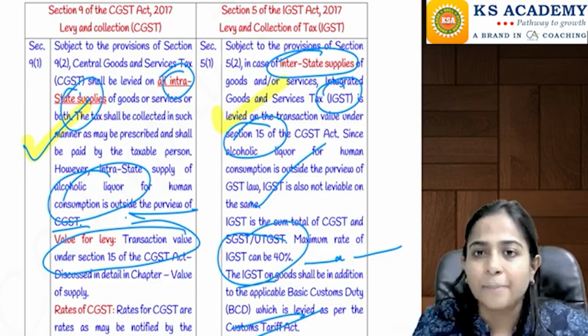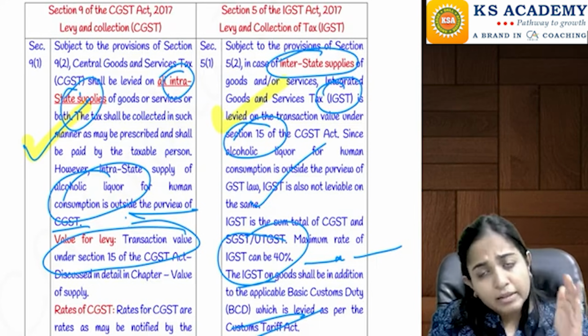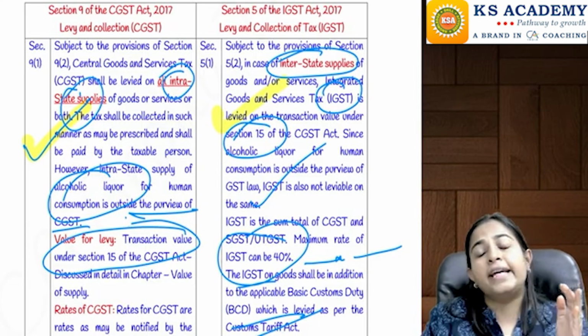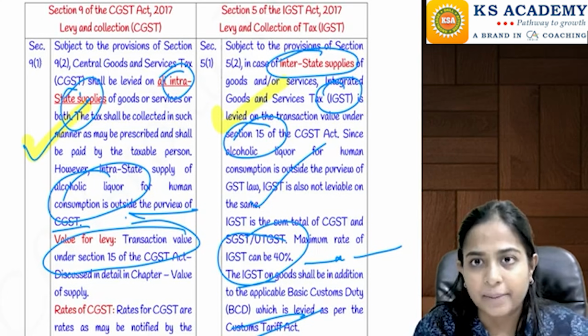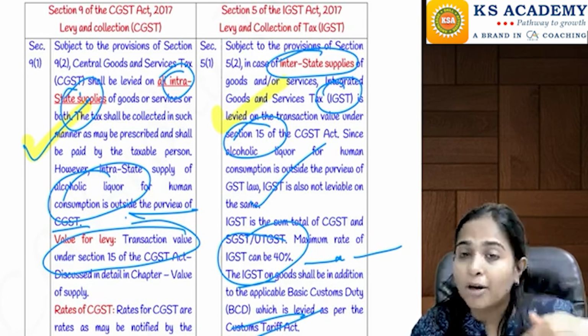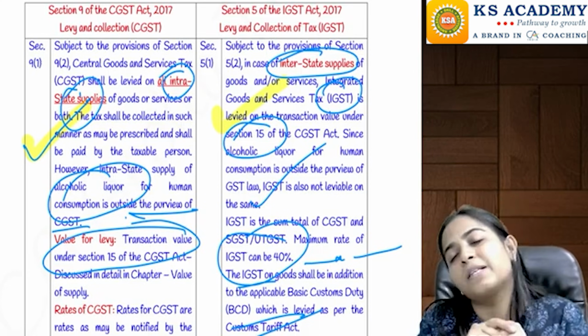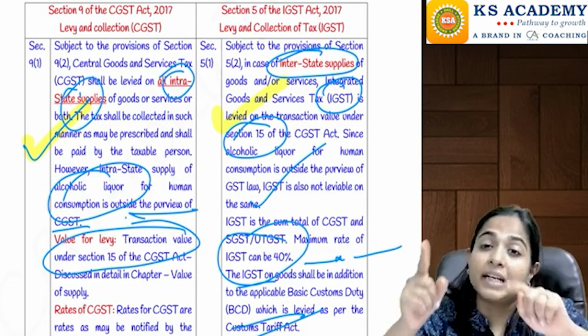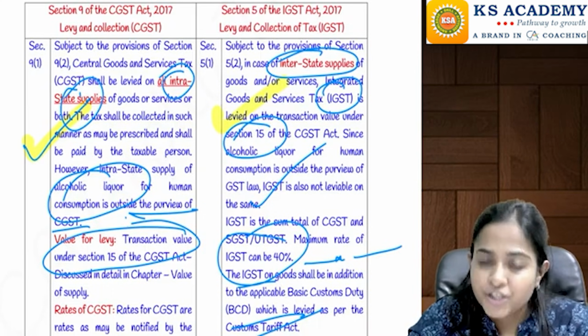IGST Act. 9.1 says that in case of any intrastate supply of goods or services, CGST will be applicable. Okay, CGST tax will be applicable on what value? On the transaction value. GST will be calculated on a transaction value which will be determined under section number 15 that we are going to do in the valuation chapter.